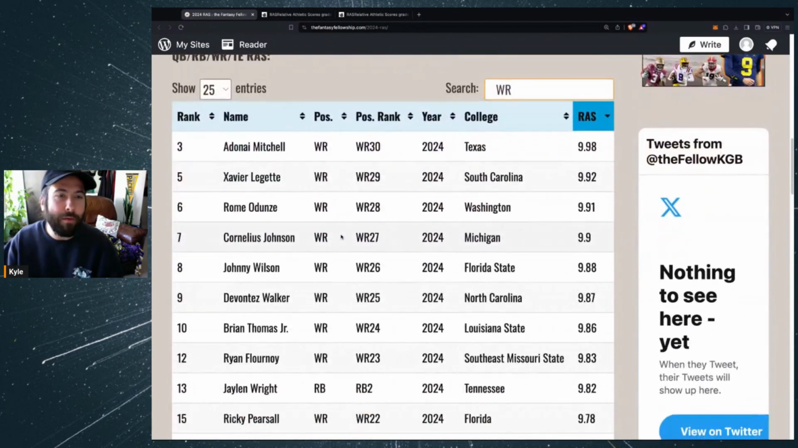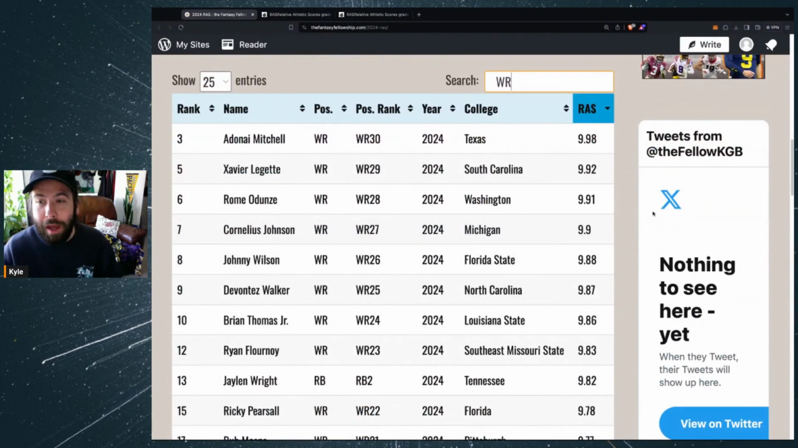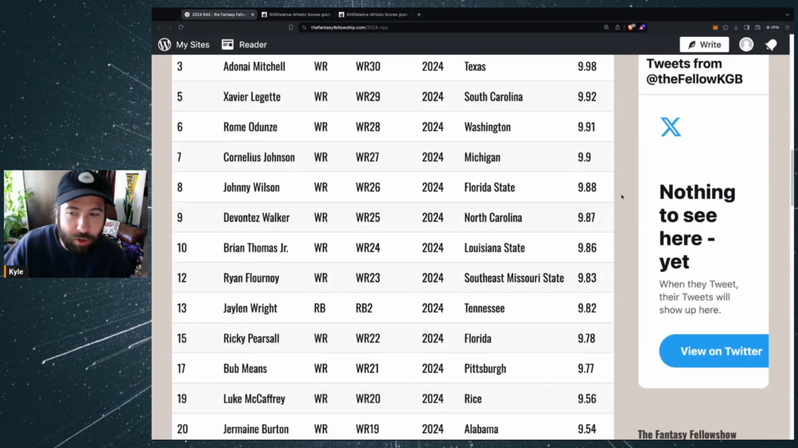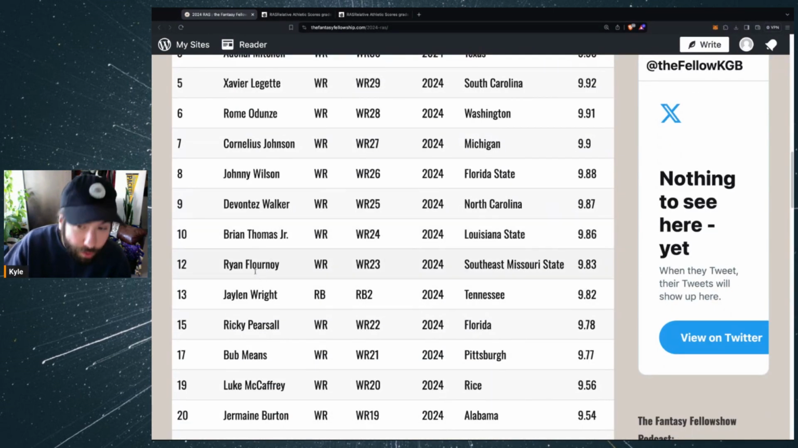The top of the list, you have Adonai Mitchell, 9.98. That's going to be one of the better scores out of the receivers we've seen. Xavier Legette, 9.92. Rome Odunze, 9.91. Cornelius Johnson, 9.90. Johnny Wilson, 9.88. Devontae Walker, 9.87. Brian Thomas Jr., 9.86. Ryan Flournoy, Southeast Missouri State, 9.83.